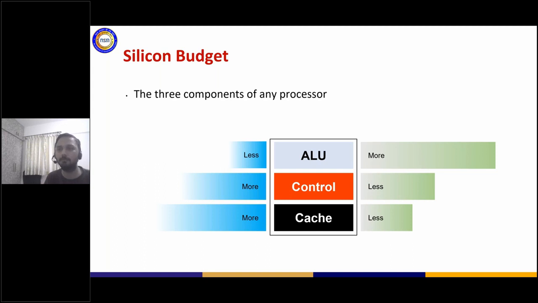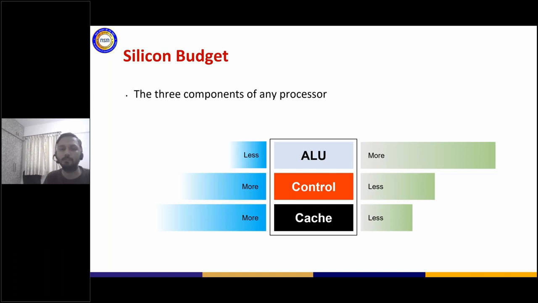Maybe I can't run MPI applications which are working on different types of things, but I can run something which falls into Flynn's taxonomy called single instruction multiple data, which means every thread executes the same instruction but on multiple data. So that's why I don't need to have a lot of control units. Also, the caches are present, but they are meant for a different purpose. We'll get into that. And also they are very less in number.